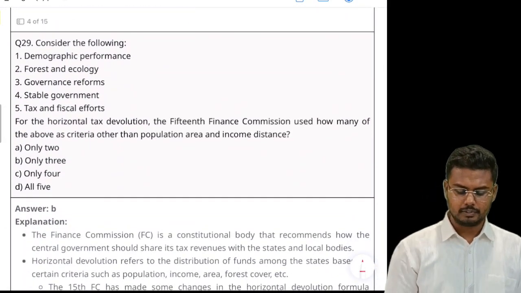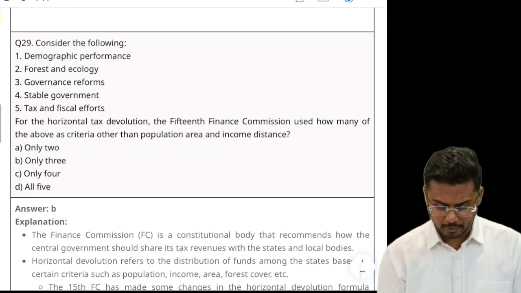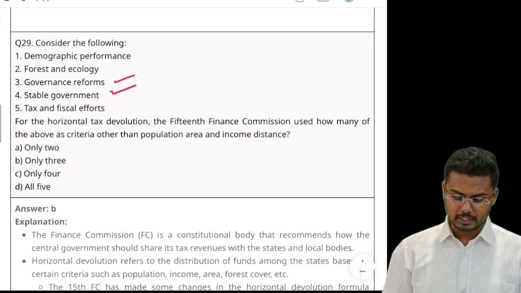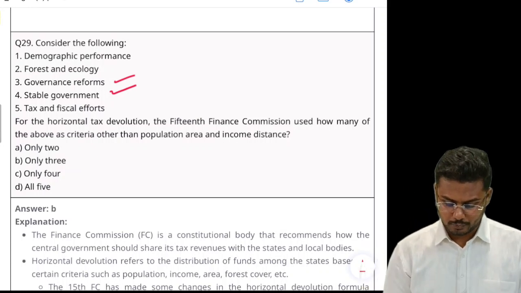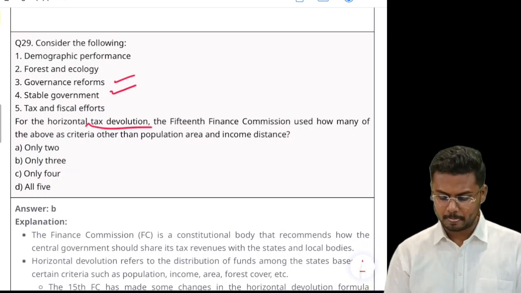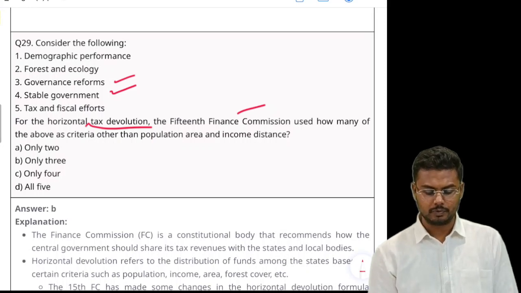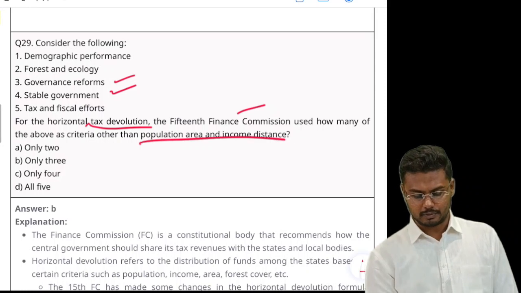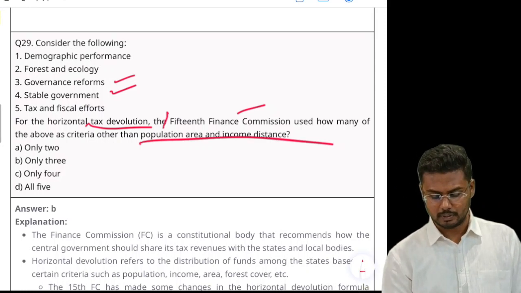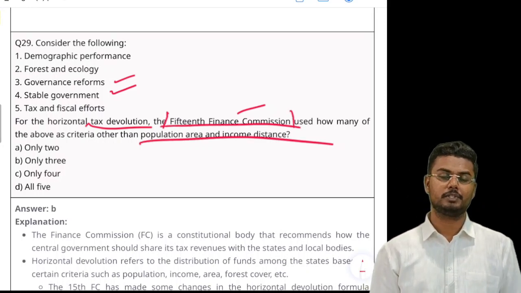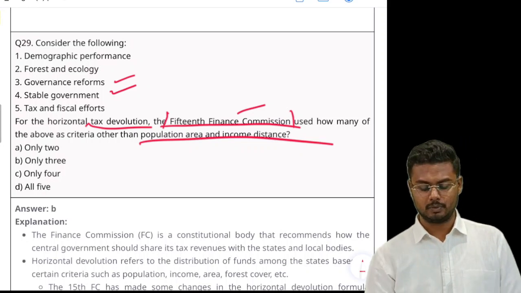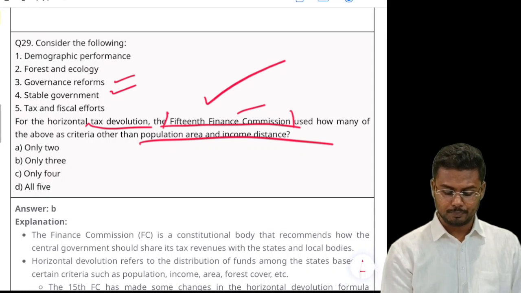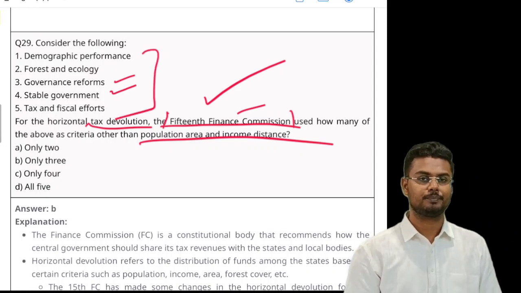Next, consider the following statements: demographic performance, forest and ecology, governance reforms, stable government, tax and fiscal efforts. For horizontal tax devolution, the 15th Finance Commission used how many of the above as criteria other than population, area and income distance? So once again, look at the keyword of the question. 15th Finance Commission. You, me, every serious aspirant would have gone through the 15th Finance Commission and its recommendations and also the criteria which it has used.